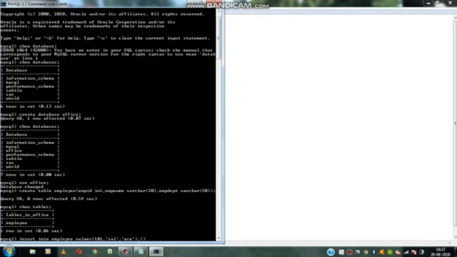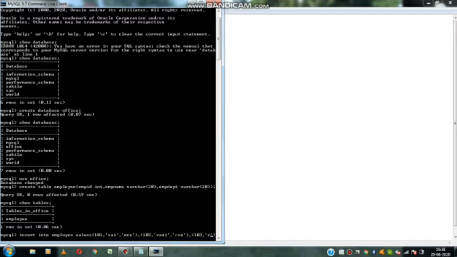We can give a comma and pass multiple data. Now I am giving 102, Ravi, comma, CSC. Again comma, 103, comma, some other name, Ram, and the department ECE, comma.